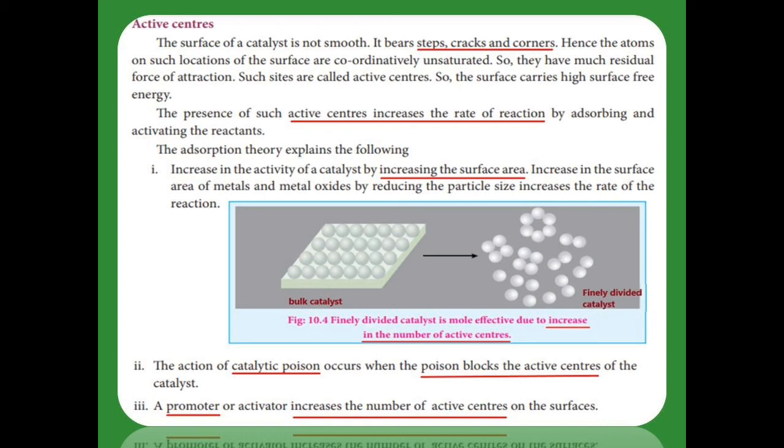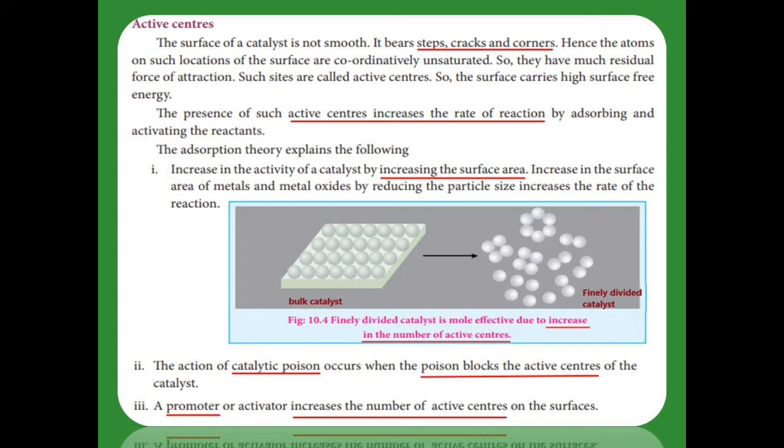Then the adsorption theory explains the increase in activity of a catalyst by increasing the surface area. How can you increase this? See the diagram. The first catalyst is a bulk catalyst. Now we are going to decompose or reduce the size of that bulk catalyst into small particles. Small particle size means the surface area will increase.